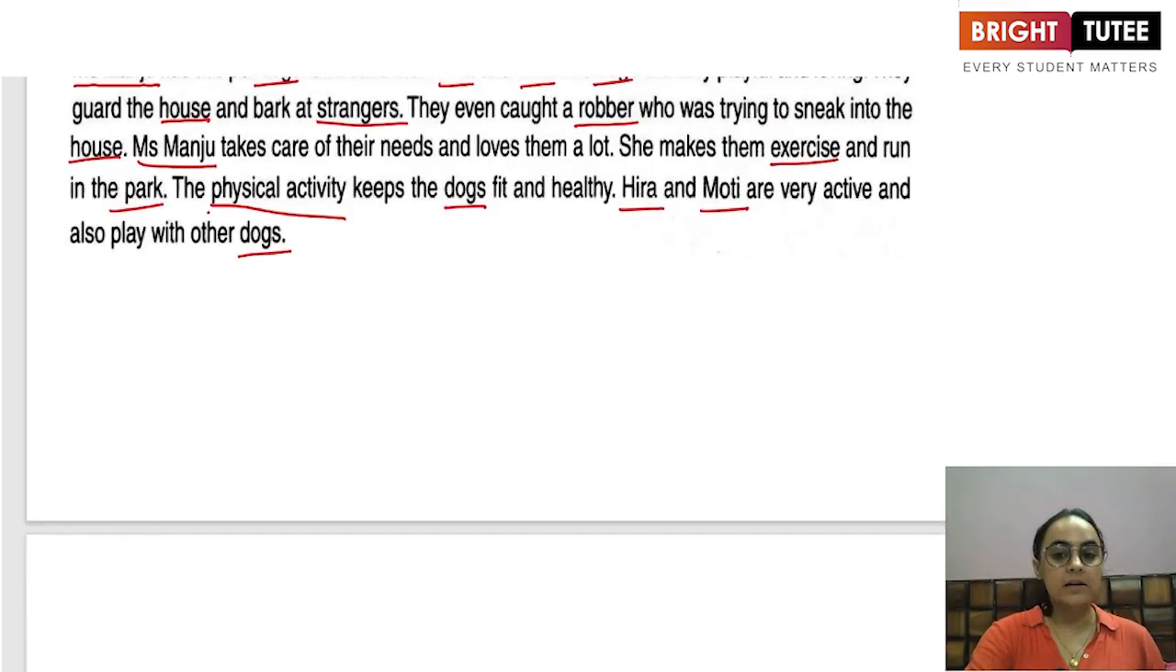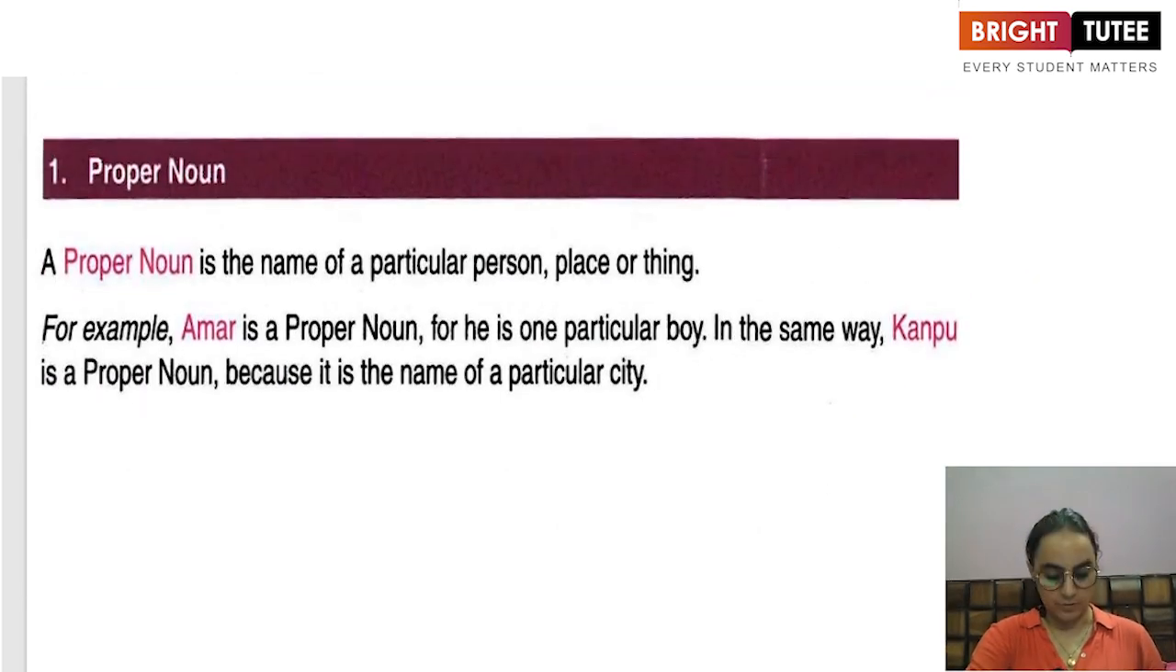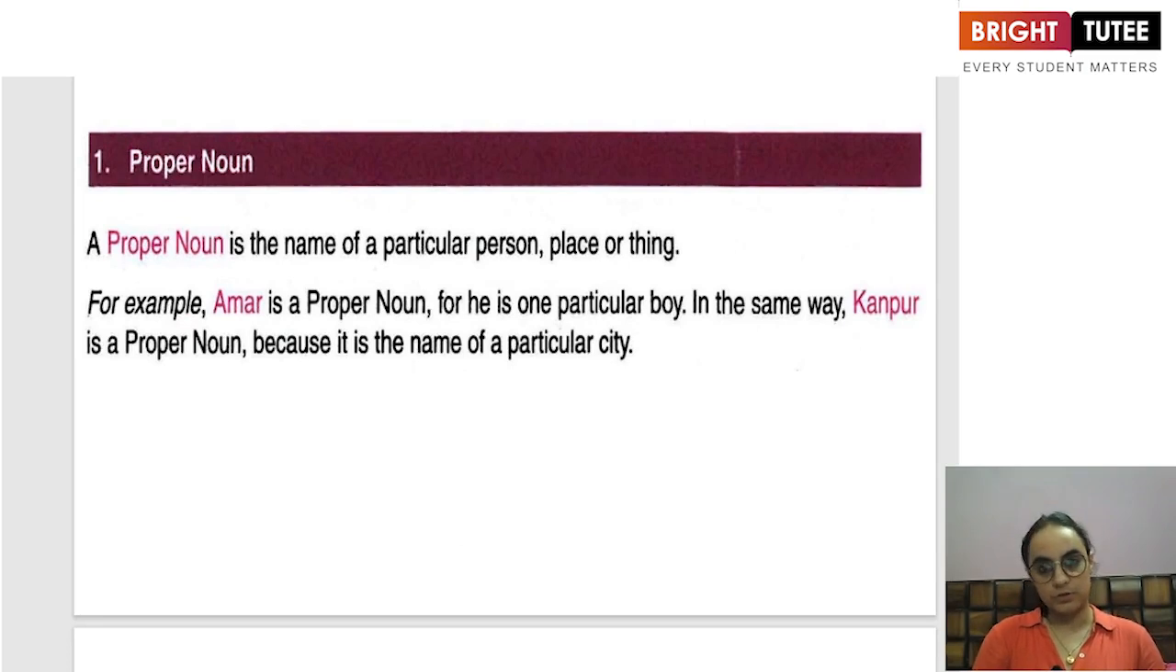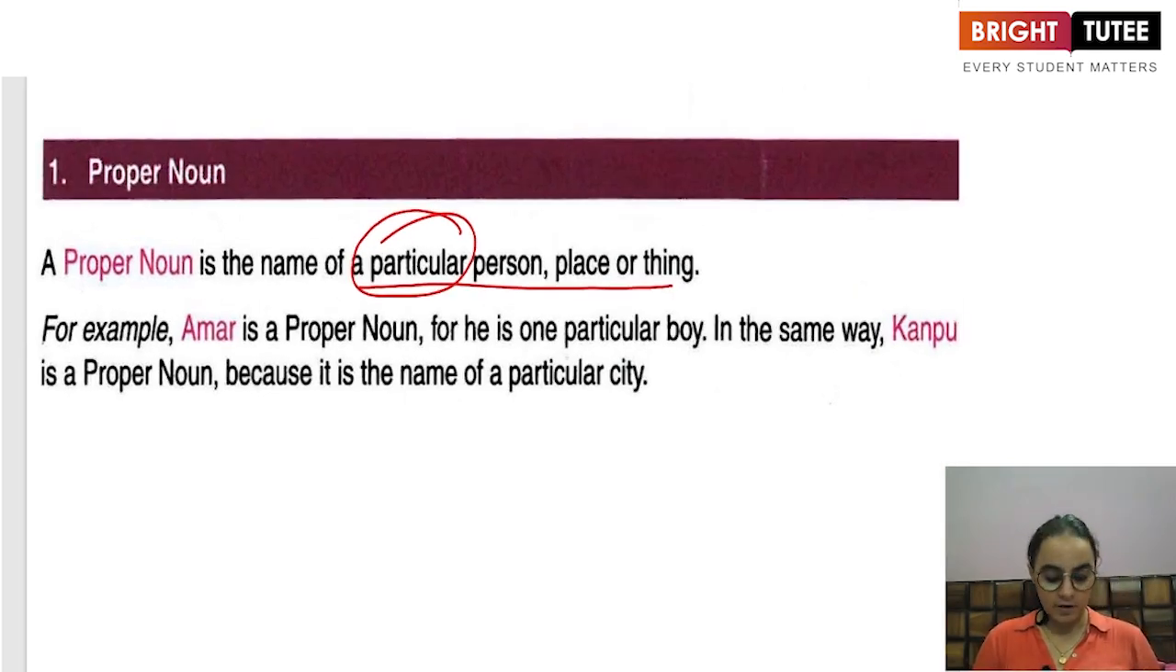Now let us learn what we mean by a proper noun. A proper noun, dear students, is the name of a particular person, a particular place, a particular thing. So, here the highlight is particular. For example, as it is given in your book, Amar is a proper noun, right? Because it is the name of a boy. Kanpur is a proper noun because it is the name of a city, right? So, this is how we are going to identify the proper nouns.